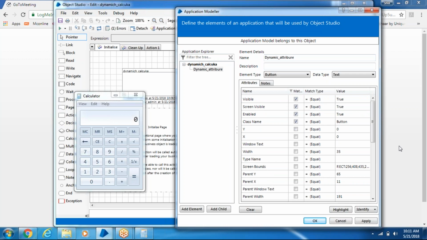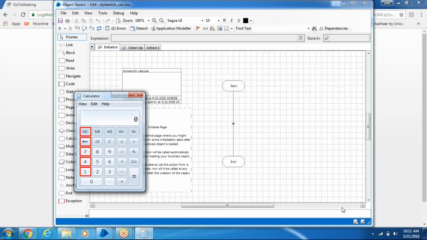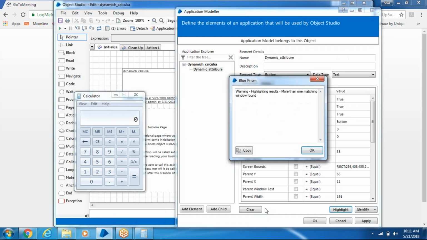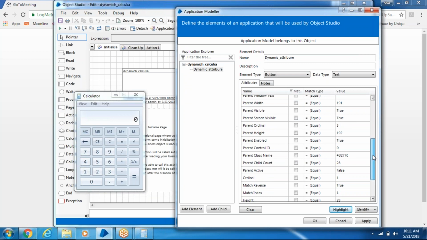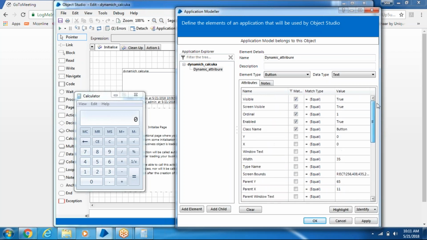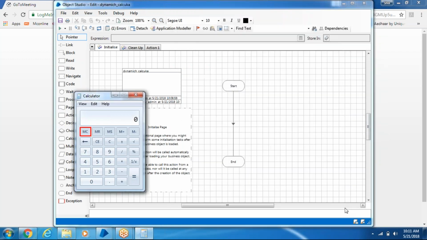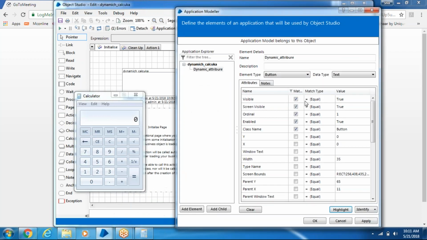Here, what will be the change if you want to identify this one unique thing? If you try to highlight, it will highlight more than one element: more than one matching element found. To overcome this, we can click on ordinal, and then we can identify individually. Observe this highlight. But if you do this, each and every button needs a separate element.